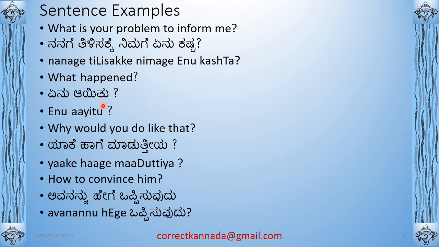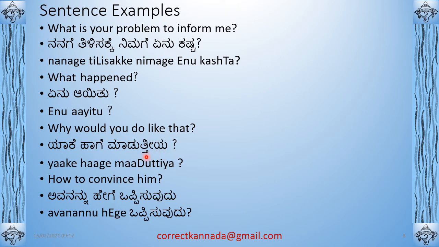What happened? ಏನು ಆಯ್ತು. This is also an easy question word. ಏನು ಆಯ್ತು, okay? Or ಏನಾಗಿದೆ also can be used. ಆಯ್ತು or ಆಗಿದೆ. What has happened or what happened, one of these two. Why would you do like that? ಯಾಕೆ ಹಾಗೆ ಮಾಡುತ್ತೀಯಾ, right? Why would you do like that is a future tense, and in spoken Kannada, present tense is used for future tense. That's why ಮಾಡುತ್ತೀಯಾ. ಯಾಕೆ ಹಾಗೆ ಮಾಡುತ್ತೀಯಾ. This is second person singular, ಮಾಡುತ್ತೀಯಾ.